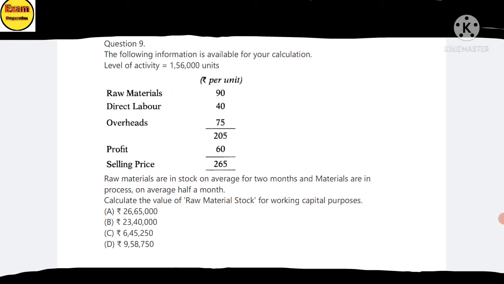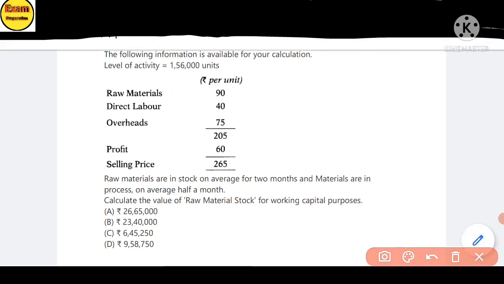Raw materials are stocked on average for 2 months and materials are in process on average half a month. Calculate the value of raw material stock for working purposes. The raw material cost is given as 19 per unit. So total units given in this question are 1,56,000 multiplied by 19 rupees.